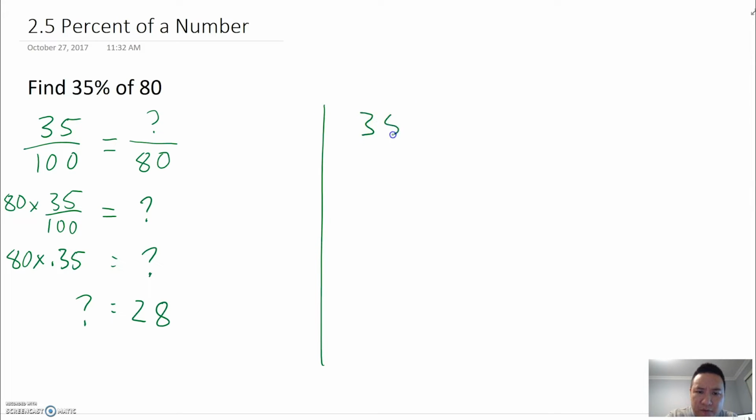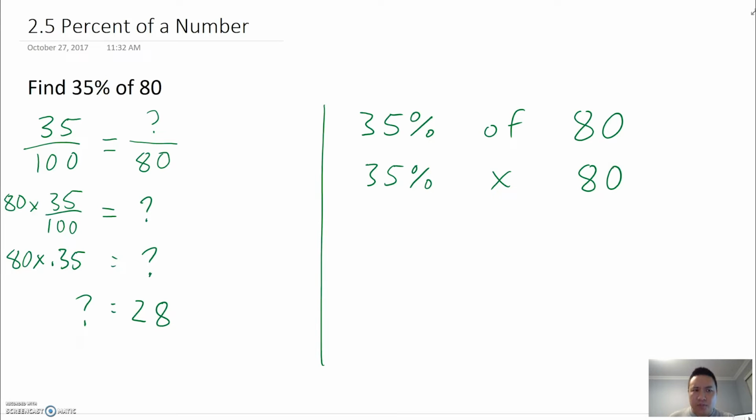You're trying to find 35% of 80. And so of in mathematics usually implies multiplication. Like I want 8 of those things. I want half of that. Usually means multiplication. So let's rewrite this as 35% times 80.